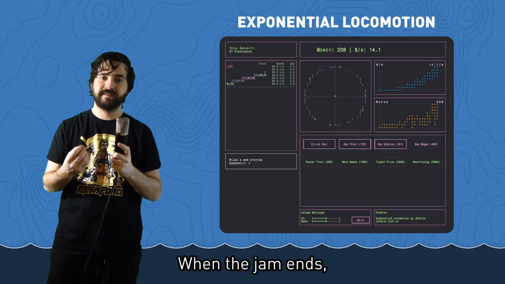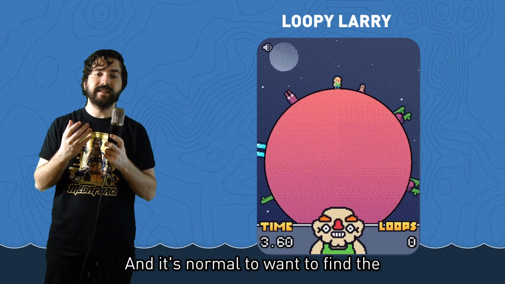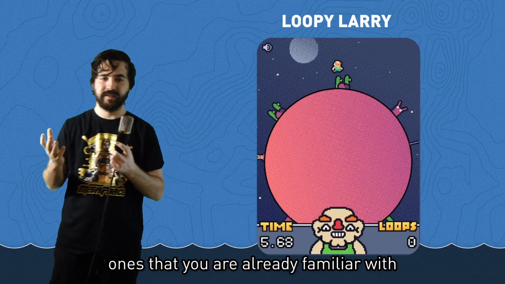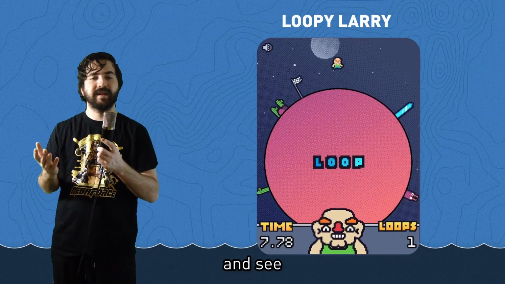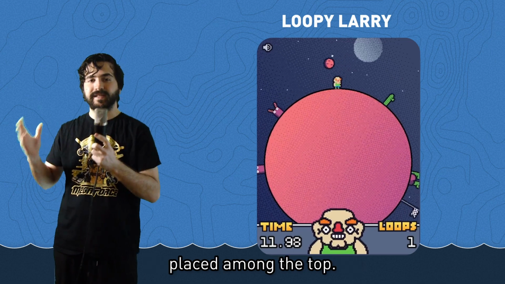When the jam ends, the main people that will be voting are the participants themselves. And it's normal to want to find the ones that you are already familiar with and see how they ended up. So those games consistently placed among the top.